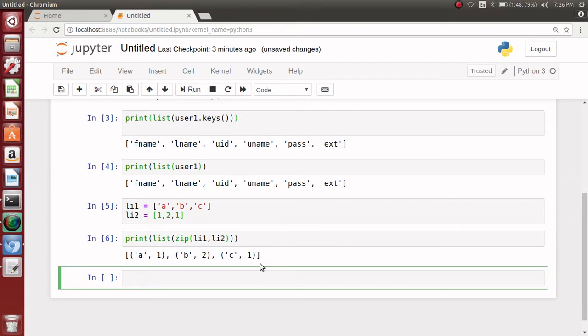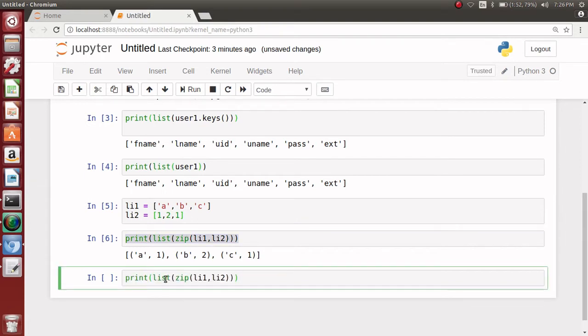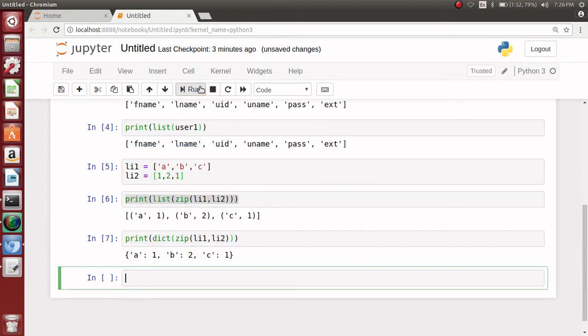Notice it creates a list of tuple where the first element of each tuple is taken from first list and second one from second list. Now the magic. Instead of list, we write dict. And bingo, we have this, a dictionary where the keys are from the first list and the values are from the second list. Now next type of container, as I said in the introduction, of unique elements is a set.